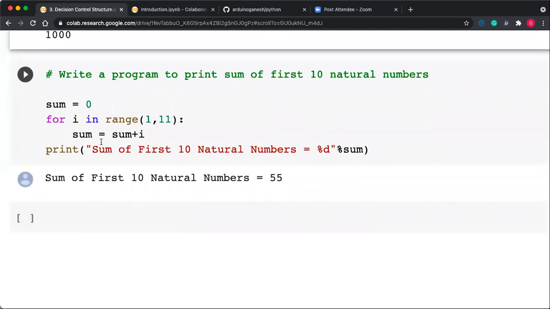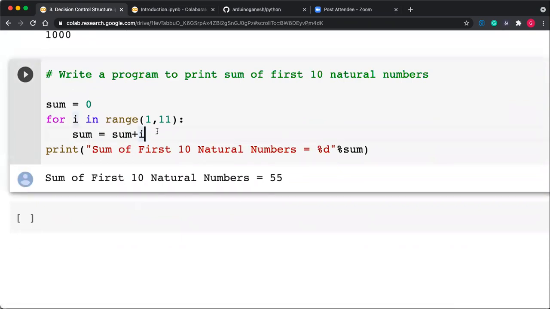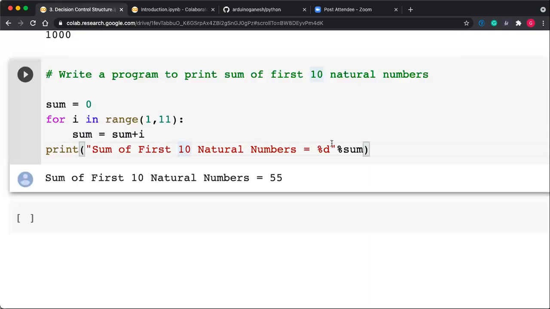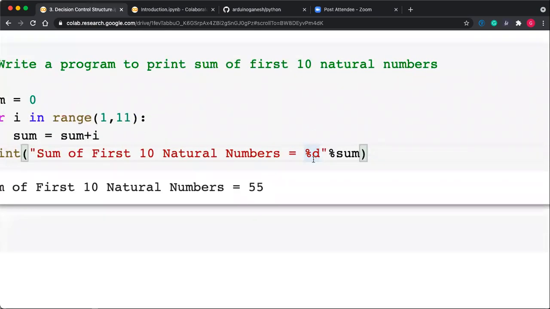So again one program. Write a program to print the sum of the first 10 natural numbers. So sum is equal to sum plus i. This is one basic program that we have already seen in C, C++. So we have to print the sum of the first 10 natural numbers. Some variable contains this, so we can use the format specifier also.